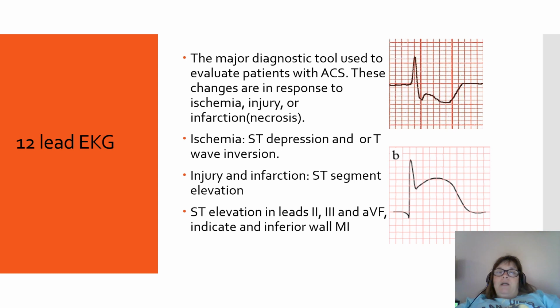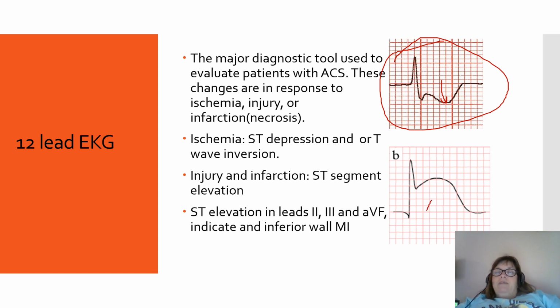The major diagnostic tool used to evaluate patients is changes in response to that. So you're looking at the ST, and you can have ST depression, which is what this diagram shows. You can see it's down, and that's ischemia. You also have an inverted T wave.